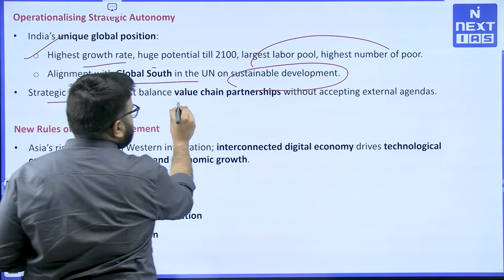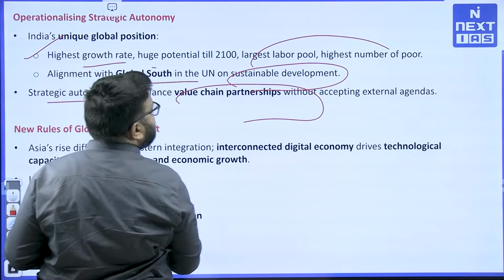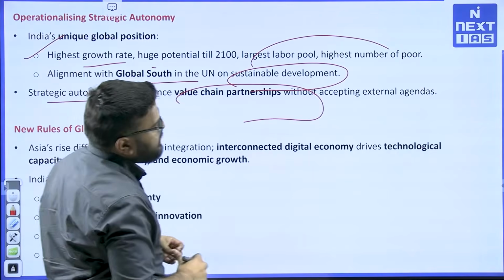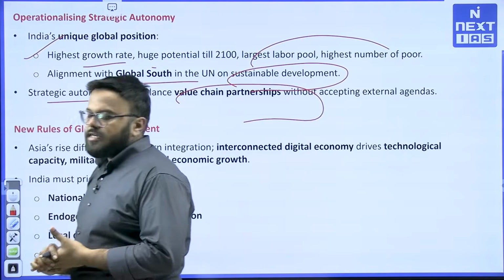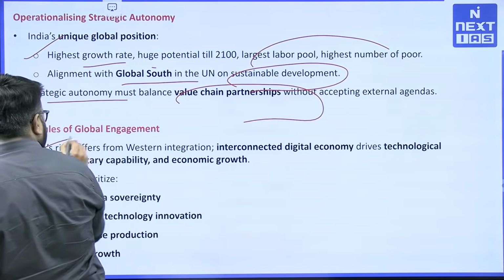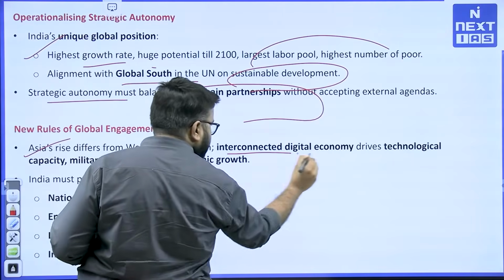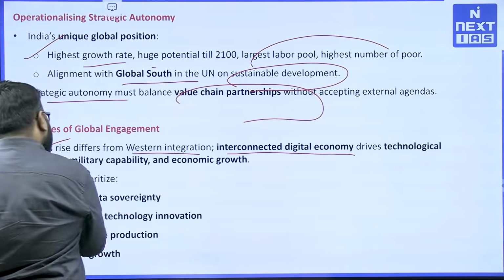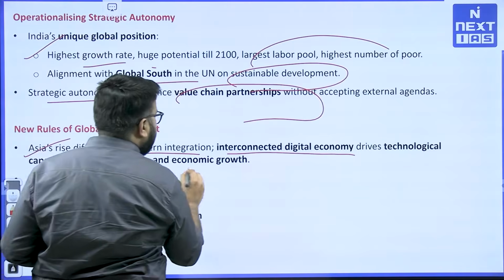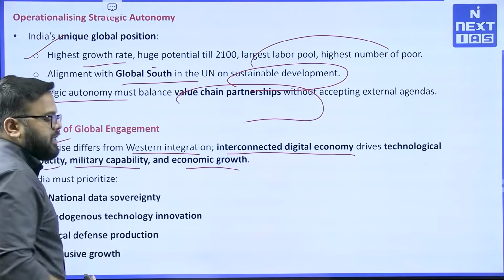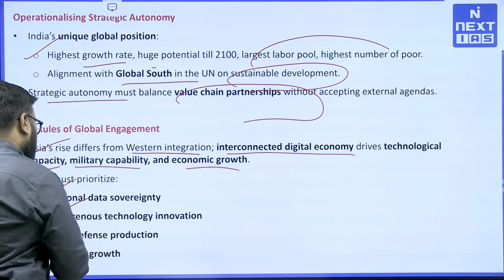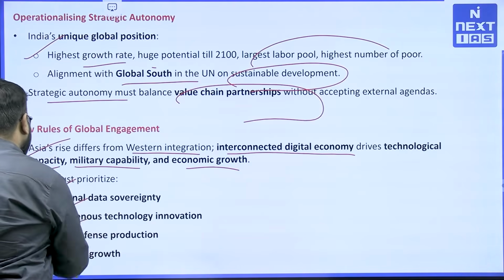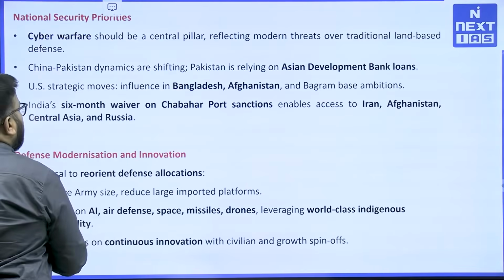Strategic autonomy must balance value chain partnerships with accepting external risks or external agendas. So that is there. Again, new rules of engagement are emerging, like Asia's rise differs from Western integration. An interconnected digital economy drives technological capacity, military capability and economic growth. What India must prioritize is national sovereignty, endogenous technology innovation, local defense production, and inclusive growth. That should be our priority.